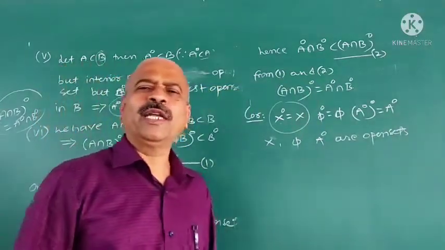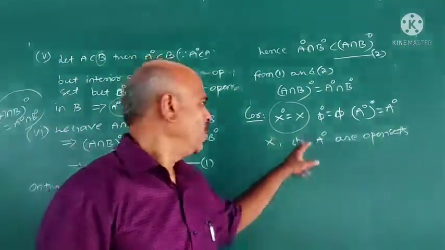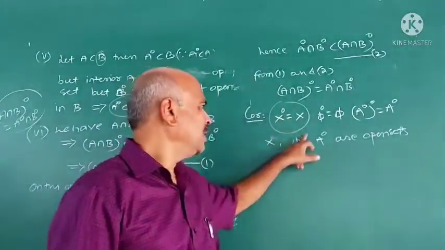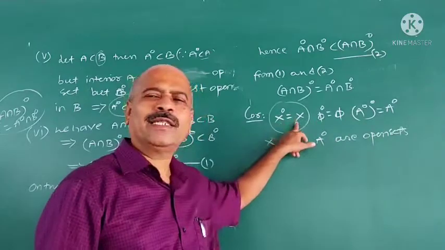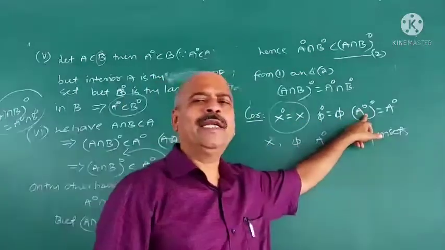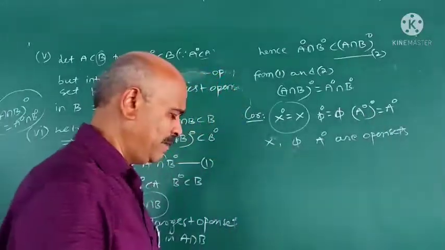If A is open, interior of A is A. All these three are open sets. Therefore, interior X is X, interior phi is phi, interior of interior A is interior A.